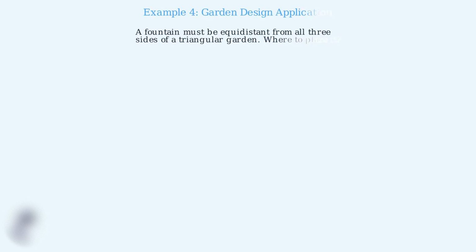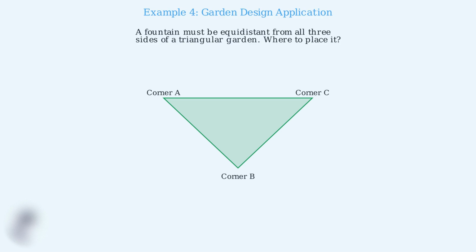Example 4. Real-world application. An architect is designing a triangular garden with a fountain at the center. The fountain needs to be equidistant from all 3 sides of the garden. Where should the fountain be placed, and how does the angle bisector theorem help us solve this? Step 1. The solution is to find the incenter of the triangle, the point where all 3 angle bisectors meet. This point is equidistant from all 3 sides.